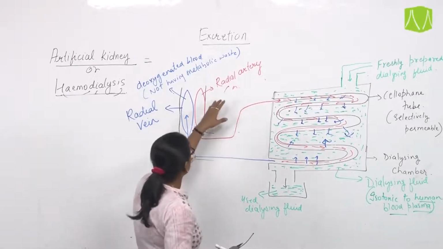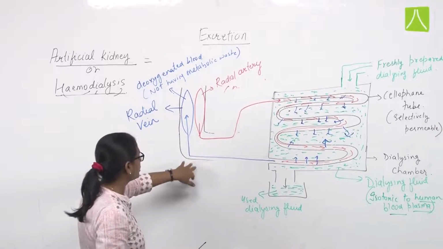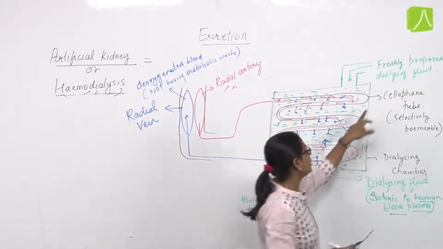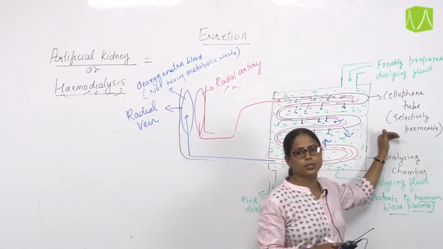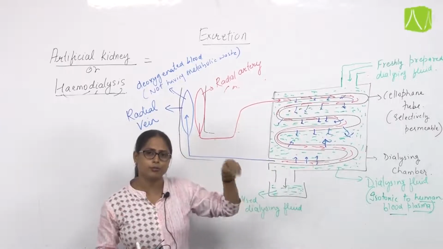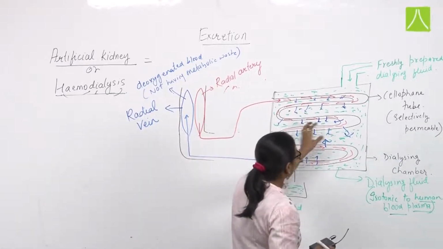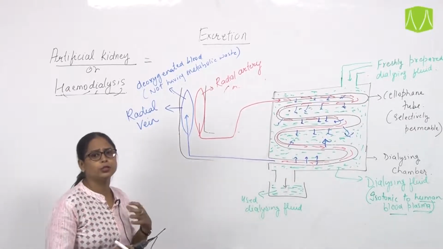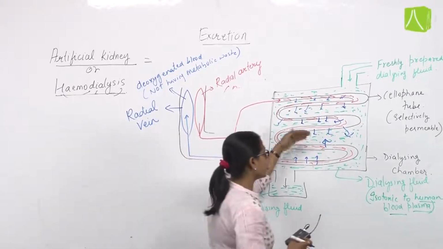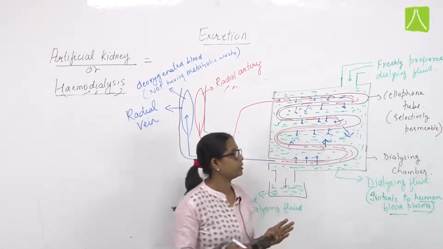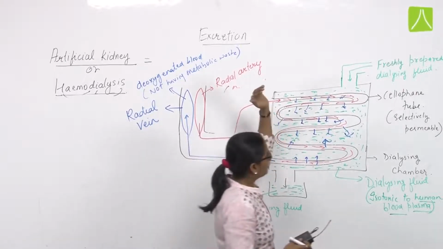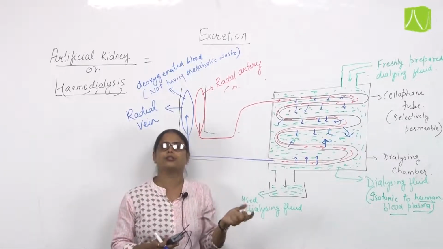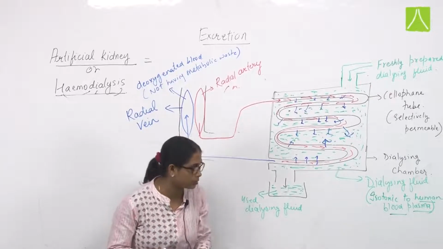So this is the process of hemodialysis, through which we are removing the metabolic waste from the blood of the patient by passing it through these coiled tubes known as cellophane tubes, which are selectively permeable in nature and permit only the metabolic waste to move out of the blood. Then, since this dialyzing fluid is also kept isotonic to the blood plasma, the movement of substances can be easily done from the blood to that fluid. Then again, the third condition is that we are continuously transferring freshly prepared dialyzing fluid and continuously collecting the used dialyzing fluid, so that the concentration of the dialyzing fluid will not get disturbed.